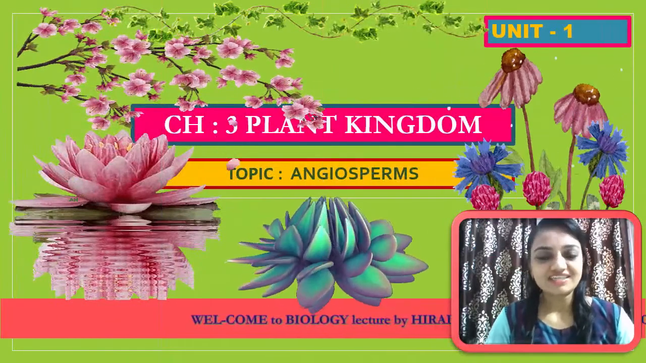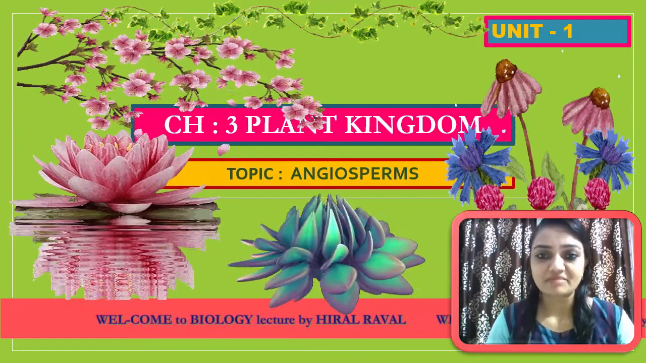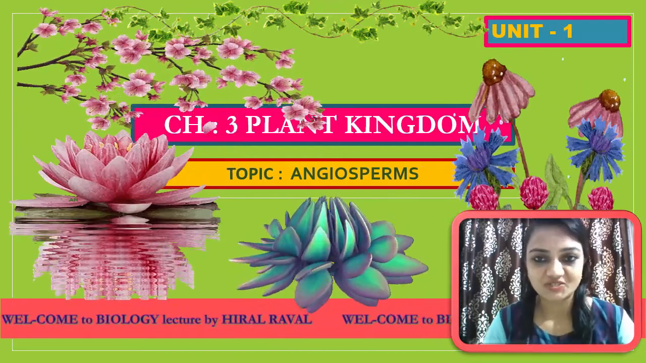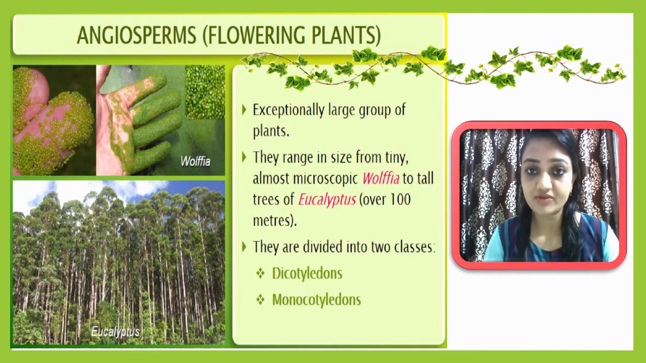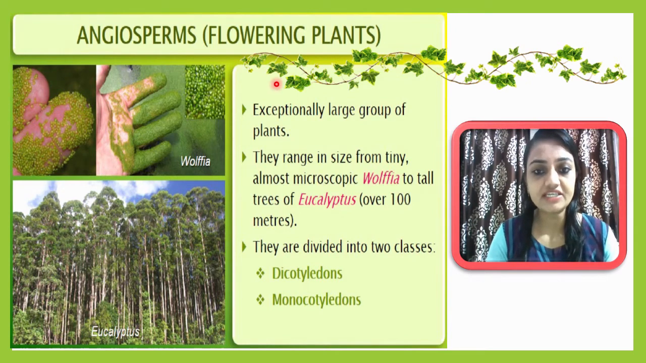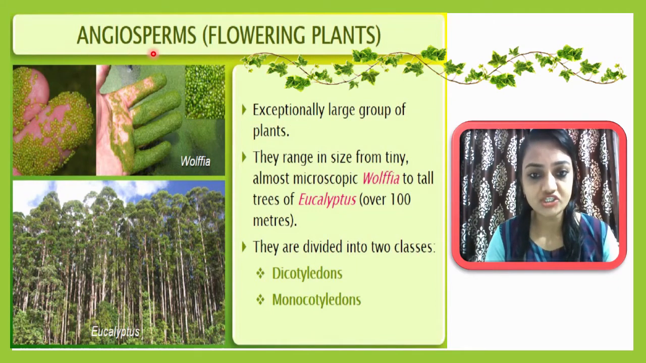Hello students, today we are going to discuss the last member of this kingdom, and that is angiosperms. Angiosperms are also considered flowering plants because each member of this group will have flowers, and that's why they are considered flowering plants. Here you have to remember that angiosperms are an exceptionally large group of plants, because most of the plants are included in this group.